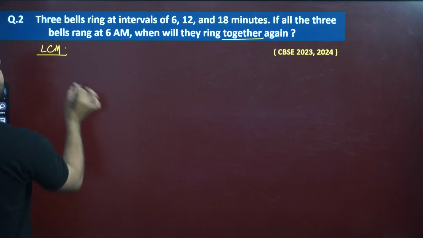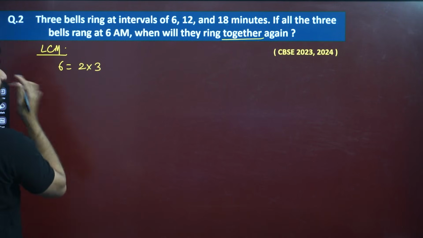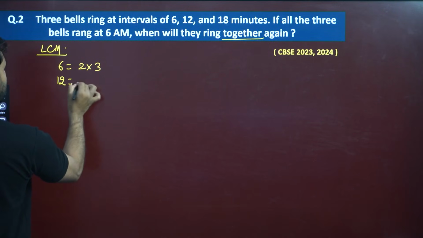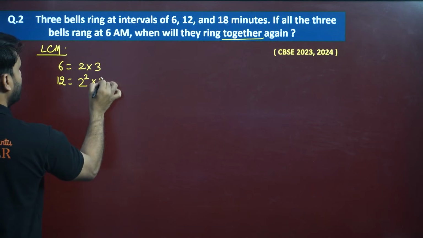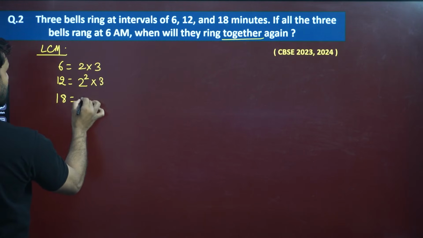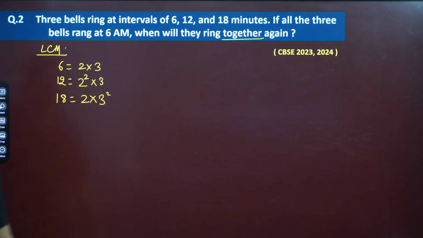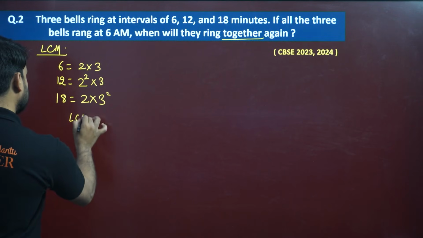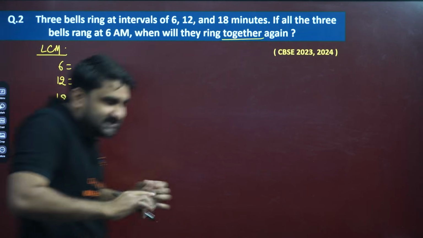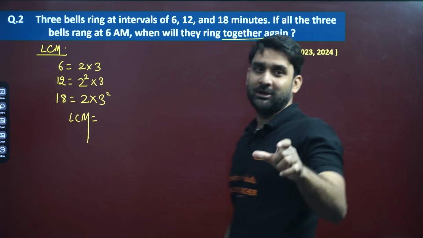Using the prime factorization method, 6 can be written as 2 into 3, 12 can be written as 2 to power 2 into 3, right? And 18 can be written as 2 into 3 square. I hope you are getting my point. So what will be the LCM, my dear champions? For LCM we always take the highest power. LCM means least common multiple.